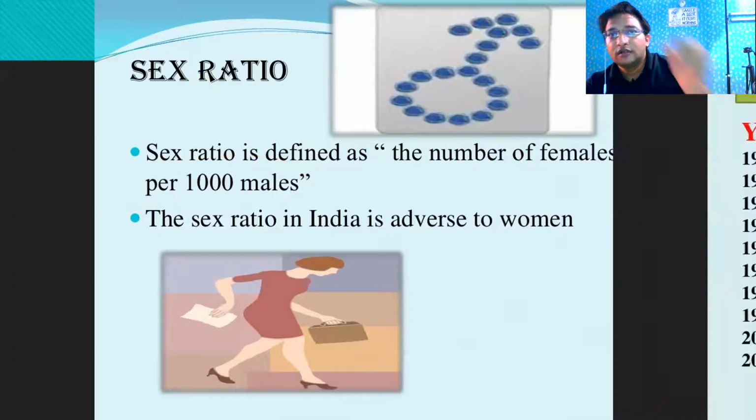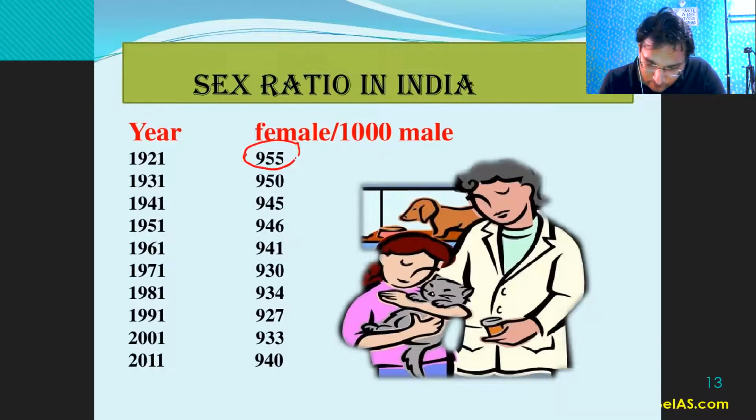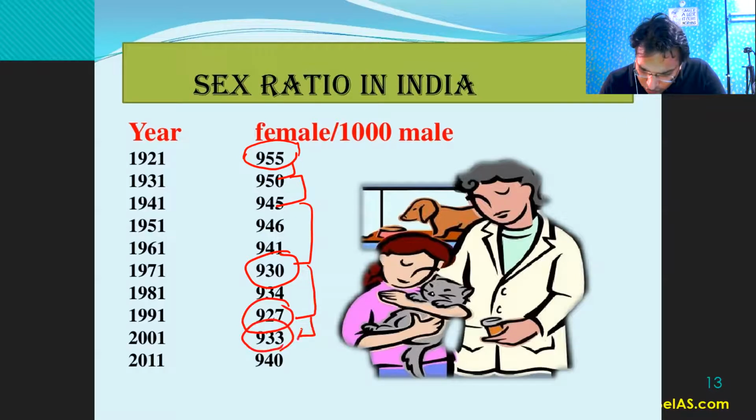Now, sex ratio in India. This is the figure starting from 1921, right? So you can see in 1921 it was 955, comparatively better, and then it declined. Then it declined further. In 1971 it declined further. In 1981 it declined further. 1991 it declined further, right? 2001 it improved, and then in 2011 it further improved, right? So it is improving slowly in the last around 20 years.